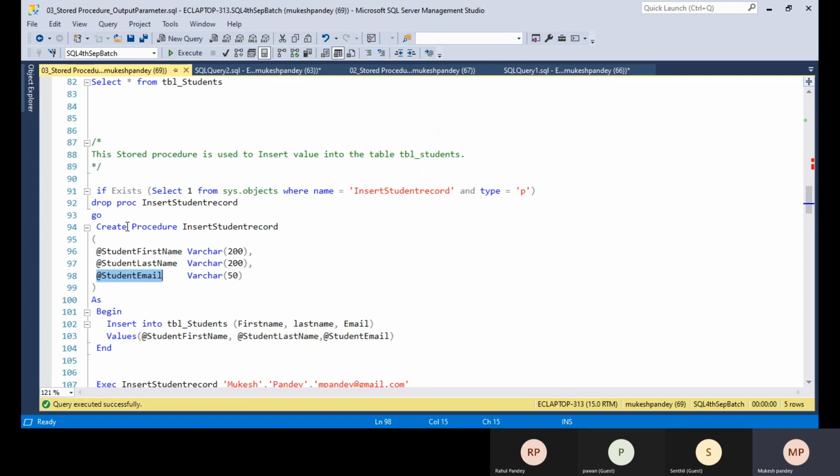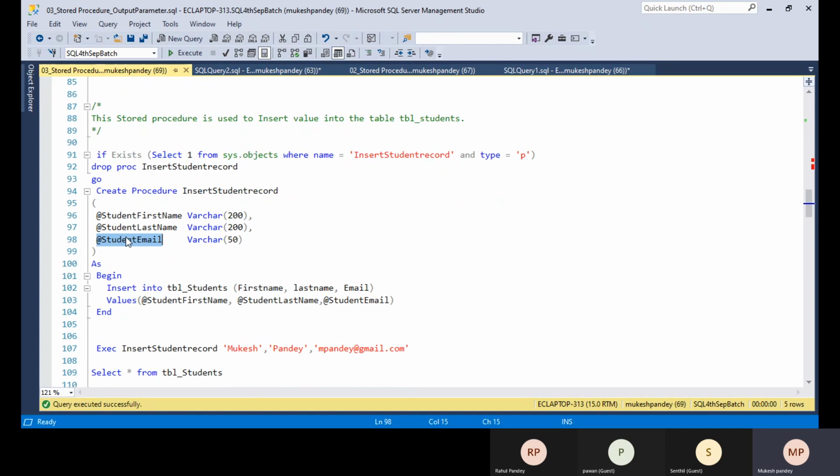So if any new record is inserted, the value gets inserted automatically. That will not be inserted by the user. You have never seen that you insert the customer ID or the employee ID. This is an auto-generating key in the backend. So I created this student first name, last name, and the email.